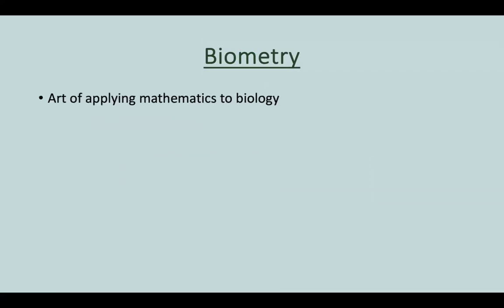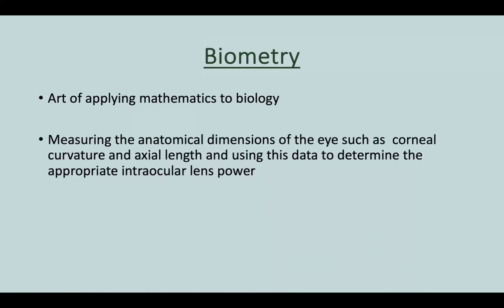So, what is biometry? It is the art of applying mathematics to biology. What is done here? Measuring the anatomical dimensions of the eye, such as the corneal curvature and axial length, and then using this data to determine the appropriate intraocular lens power, which will be implanted during the cataract surgery.